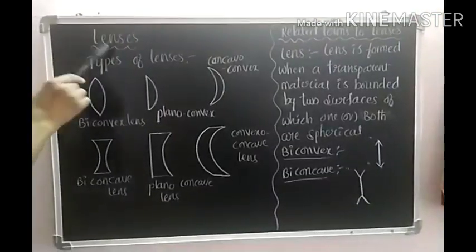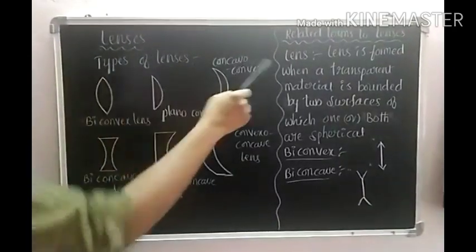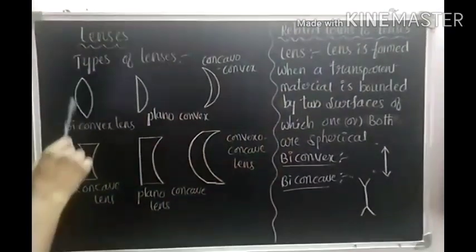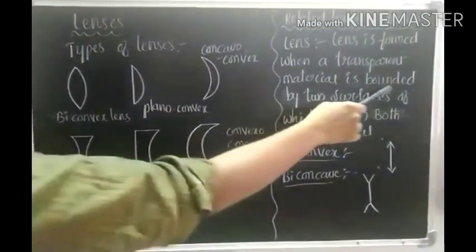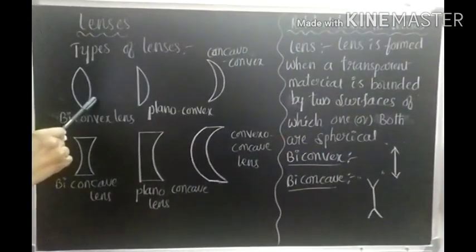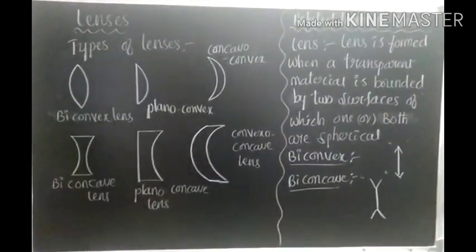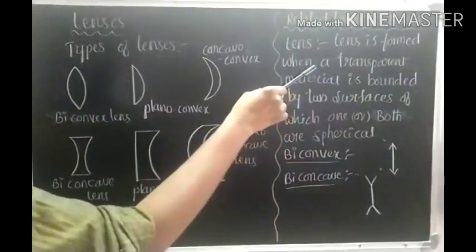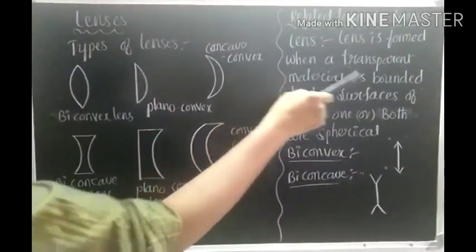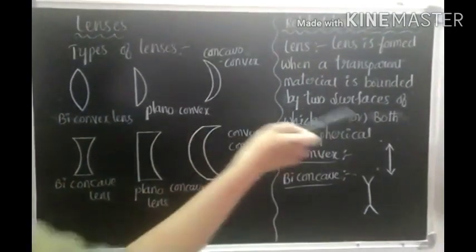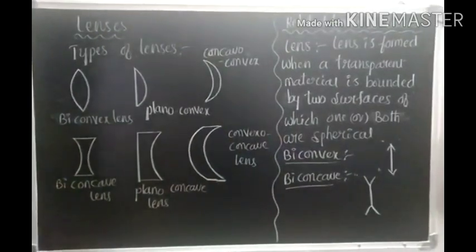Now, lenses. So what is a lens? A lens is formed when a transparent material is bounded by two surfaces, of which one or both are spherical. Once again I repeat this definition: a lens is formed when a transparent material is bounded by two surfaces, of which one or both are spherical.